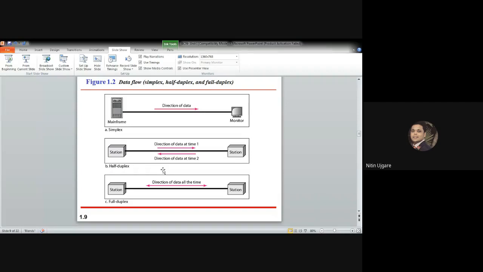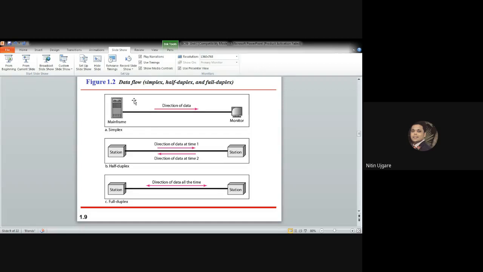So let's move to the next part, that is data flow. Communication between two devices can be simplex, half duplex, or full duplex, which is shown in this figure. In simplex mode, the communication is unidirectional. You can interpret it as a one-way street, so only one of the two devices on a link can transmit and the other can only receive.